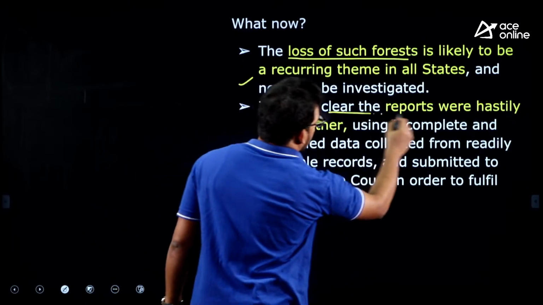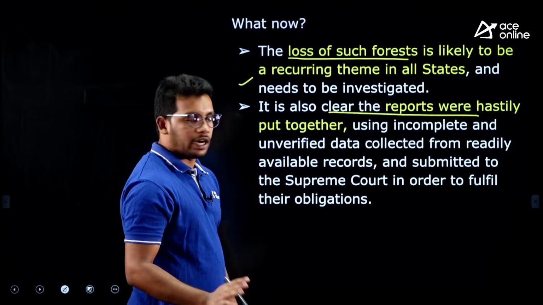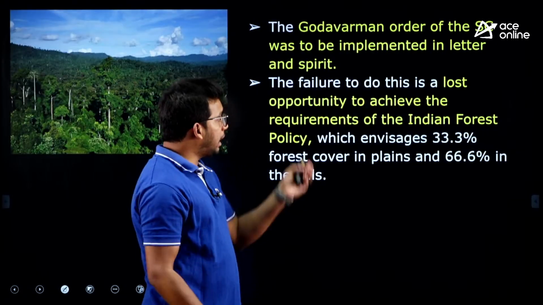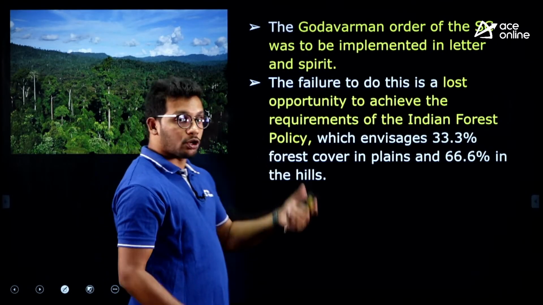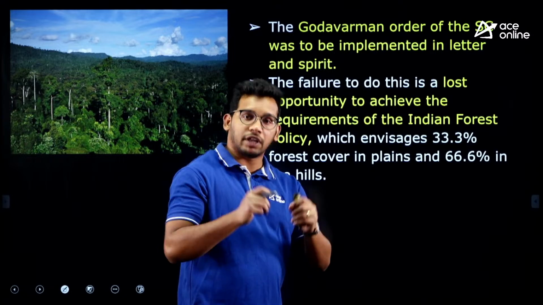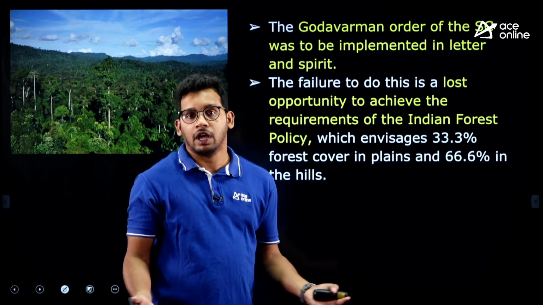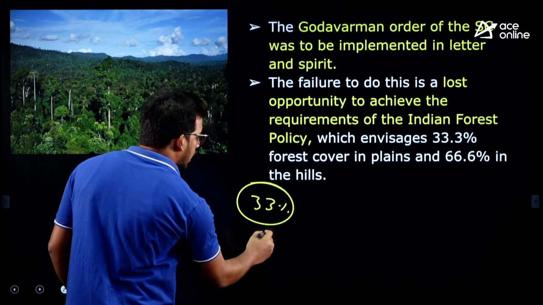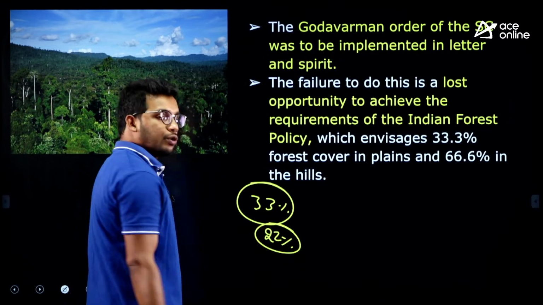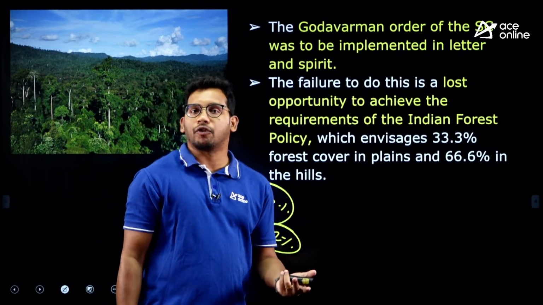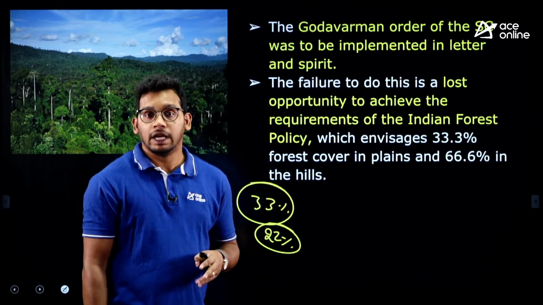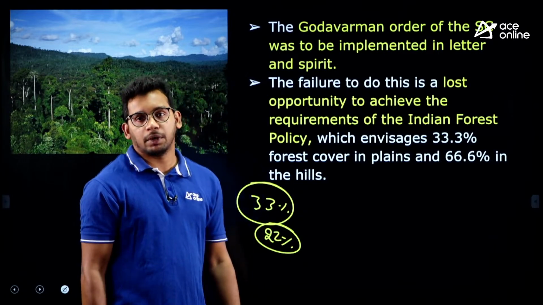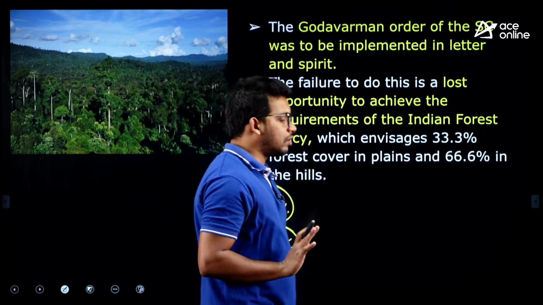It is also clear that the reports are flawed, right? Whatever was provided went against the court's judgment, and this is the main objective for us. The Godavarman order of the Supreme Court will be a very good directive to increase our forest cover. We already have a 33% target for India's overall forest, but we are still at 22%, right? So if we want to increase our forest cover, all the states should proactively expand the forest definition in terms of the dictionary meaning, and they need to put the information in front of the public, right? So this is the solution.